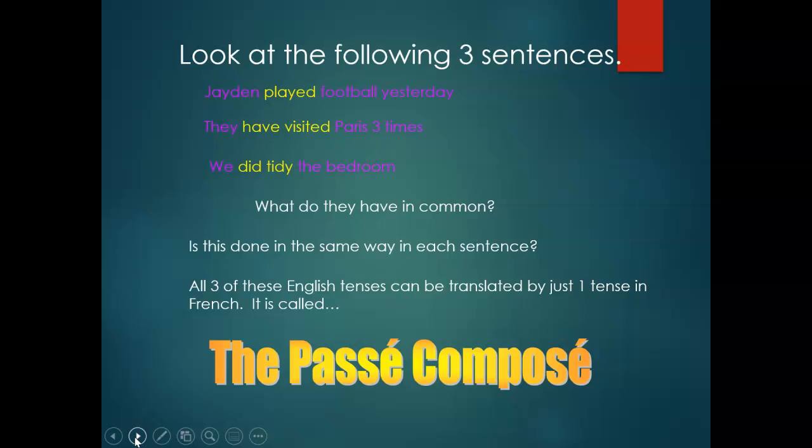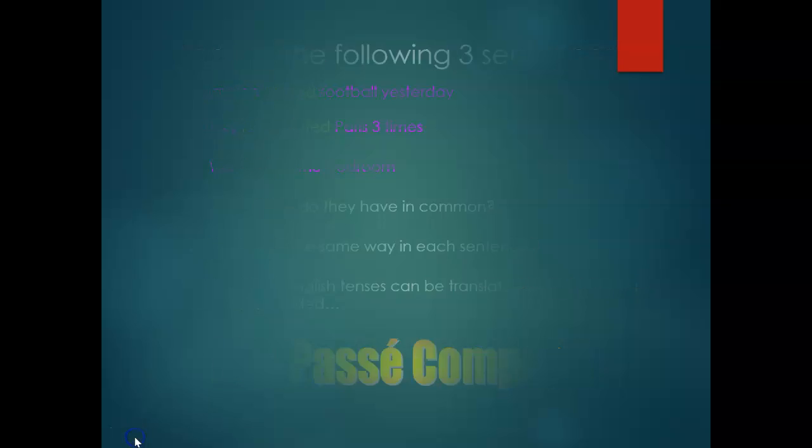Okay? So, all those three past tenses, played, have visited, did tidy, can be translated with one tense in French and it's called le passé composé.